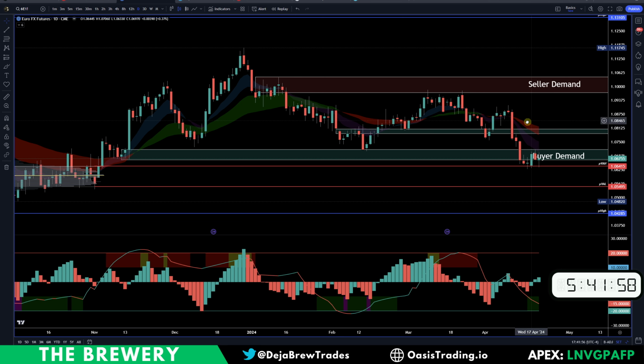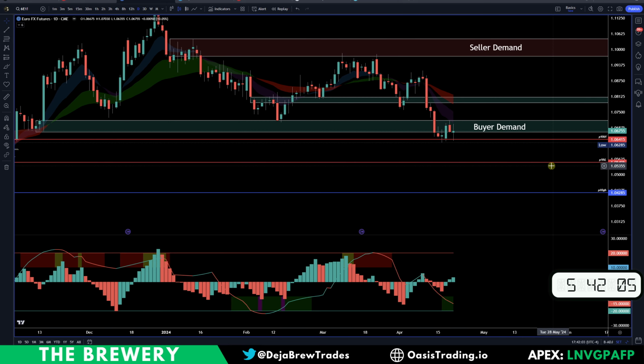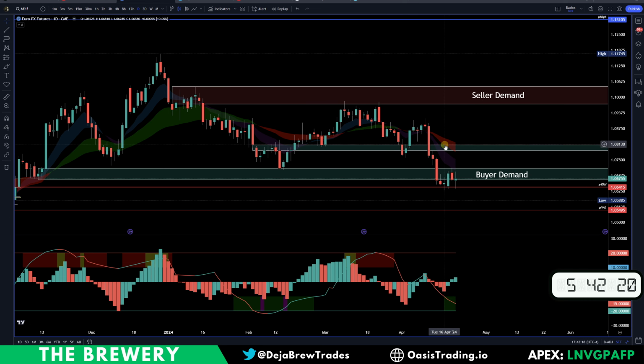Finally, for the euro, and by the way, we're definitely going to be seeing a lot of movement on these this week because of all that data. So buyer demand still holding up around 106.7. If you start losing 106 even, you're looking for 105.4, and then below 105.4, probably around 104 even. If you do start bouncing off this buyer demand, be sure to look for that 108 even, and then above 108 even, you're probably going to take these highs. So you've got a high around 109, and then you have a high right here around 109.7.